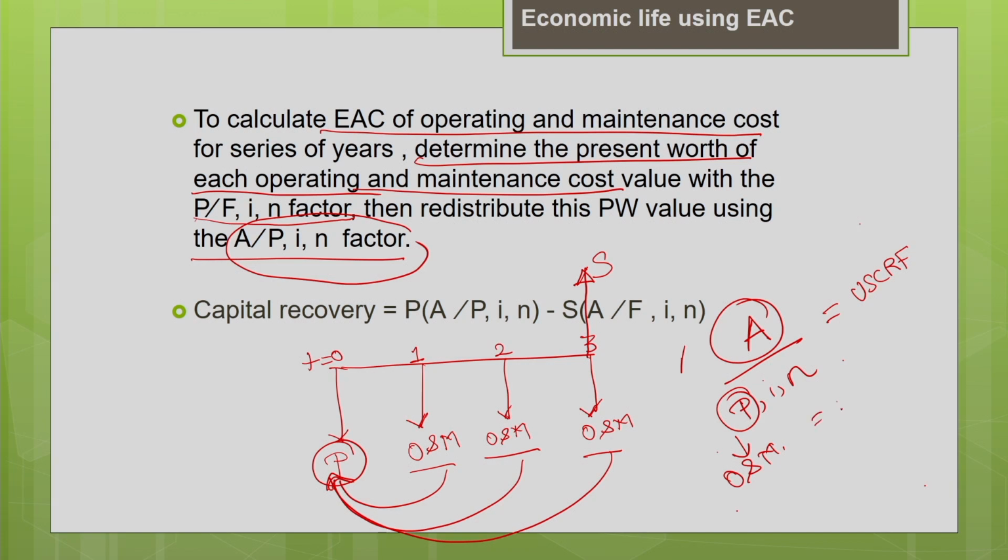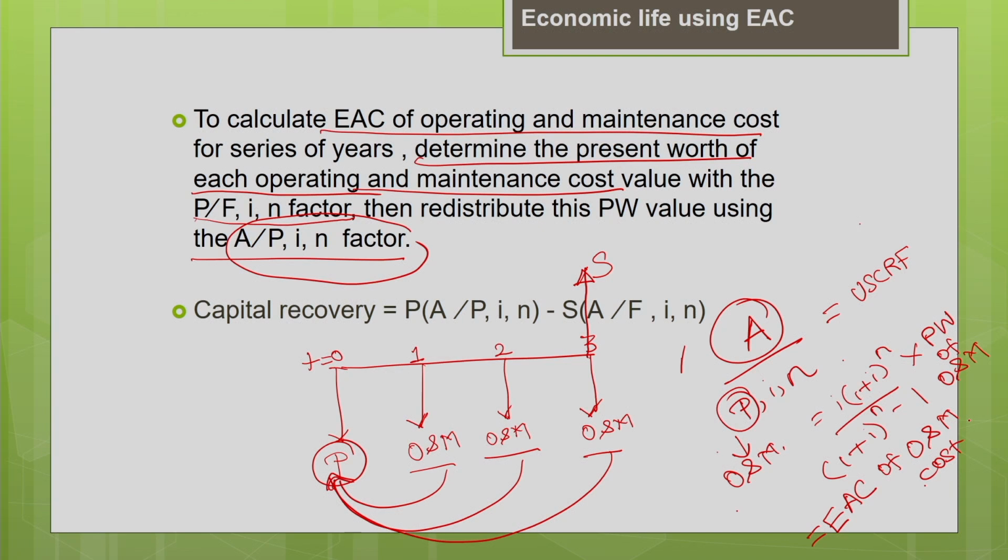So how to find that? It is i times (1 plus i) whole power n, divided by (1 plus i) whole power n minus 1. This is your uniform series capital recovery factor. You multiply this factor with the present worth of your operating and maintenance cost, and this will give the equivalent annual cost of the operating and maintenance cost.